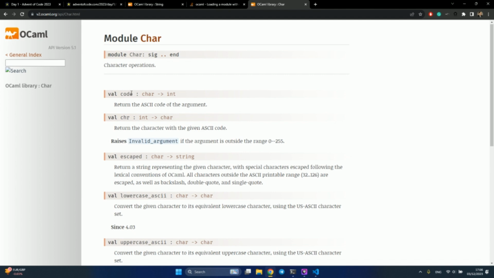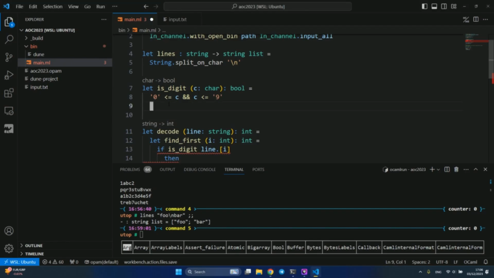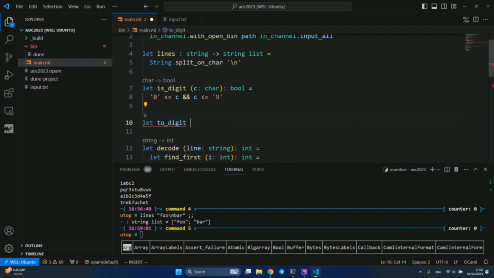Anyway, there is this function Char.code, which can return the ASCII code of the argument. So let's write a proper function to_digit, which takes a character and returns an integer, the integer that represents the digit.